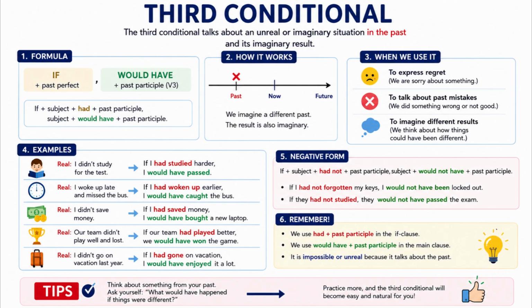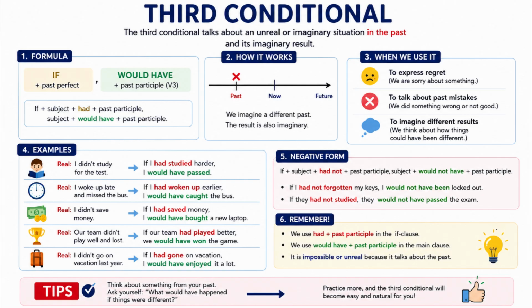The third conditional is used when we talk about past situations that did not happen and we imagine a different result. In simple words, we use it to talk about regrets, missed opportunities, mistakes, or things we wish had happened differently in the past. For example, I did not study hard, so I failed the exam. This is a real past situation. But if we imagine another possibility, if I had studied harder, I would have passed the exam. The speaker knows that they did not study hard, and they did not pass. They are only imagining a different past.